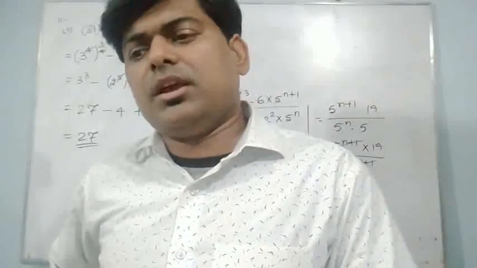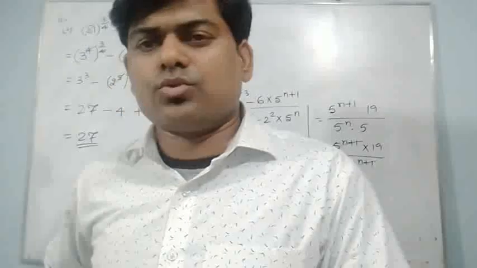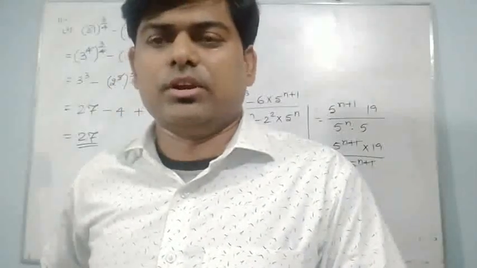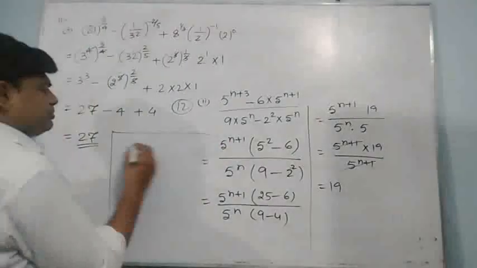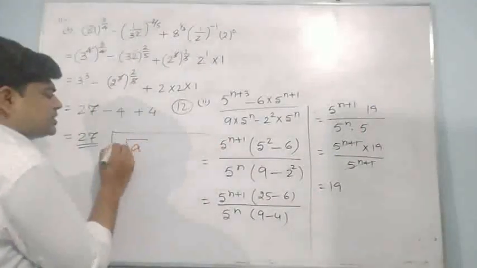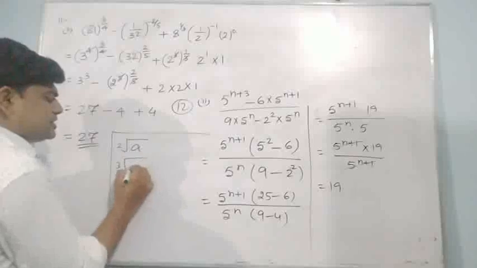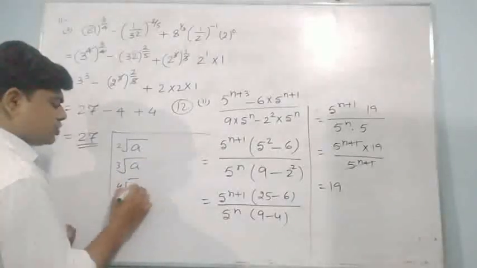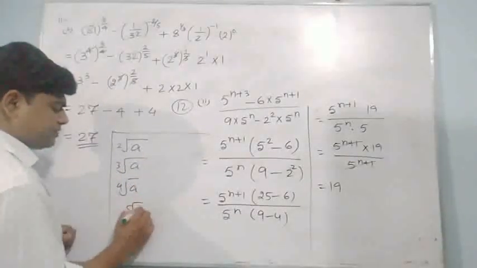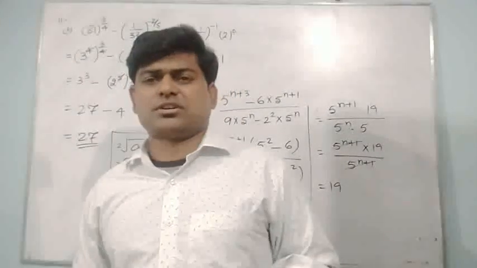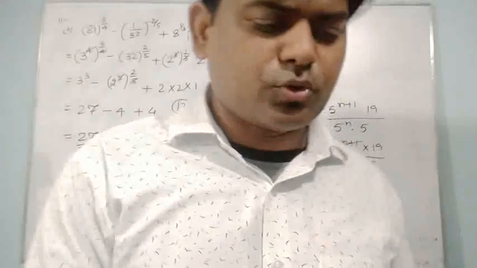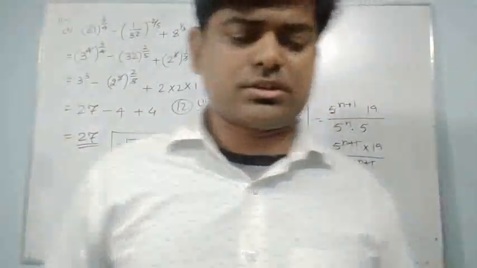If I am having a into a inside a root, so the value will be a only. Means for square root we have written it like that, you must remember. Nothing is written, means 2. Cube root means 3. Fourth root means 4. Fifth root means 5. So in the same way, if many are there, it can be called surds. So we are having question number 14, and it is a little bit related to surds.